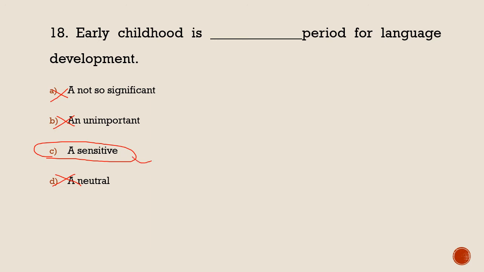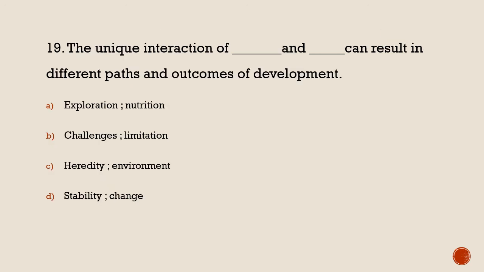Why? Because in this particular period, they start using words or symbols for language development, and for mathematics they start using symbols. They start framing different words or sentences at this age. So this is a very sensitive age for the proper language development of a child. Last